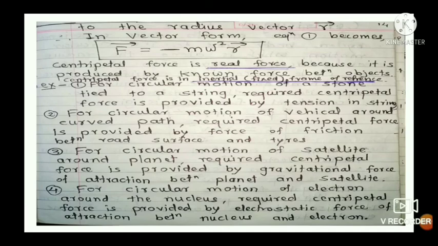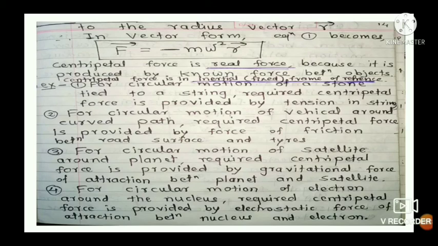Examples of centripetal force are given here. For a circular motion of a stone tied to a string, required centripetal force is provided by tension in the string.